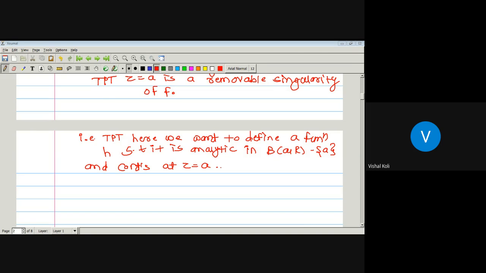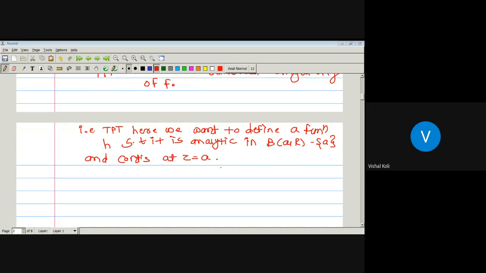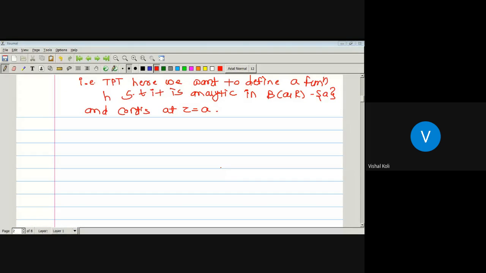And if we prove this, then by the definition of removable singularity, the given function has Z equal to A as a removable singularity.